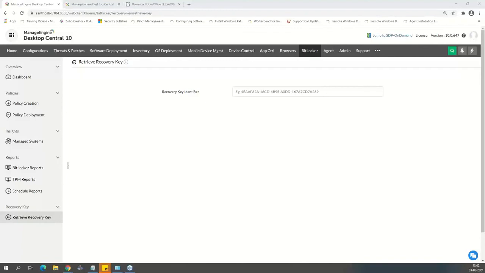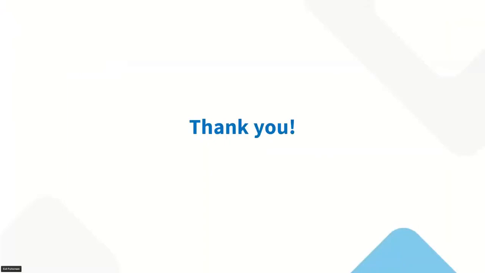Most of the questions were answered directly, but I'm just going to see, can we manage Edge browsers? Yes, we can. Is App Control available for the cloud version of Desktop Central? So the security add-on is available for on-prem at the moment. It's not available for the cloud or on-demand version. So apologies, we would try to get that soon for you, but it's not available for the cloud. This is the on-prem version that I showed you, and it's not available for the cloud, but soon we're trying to release that, right?